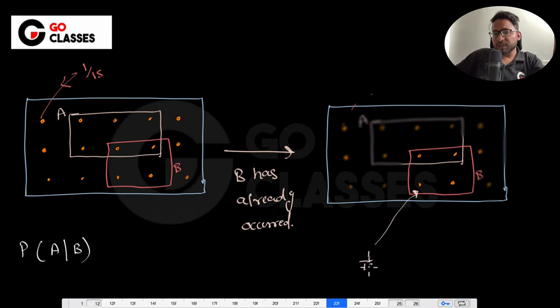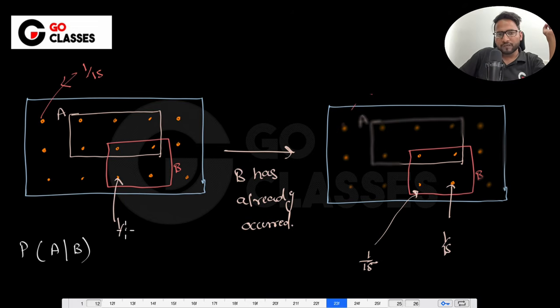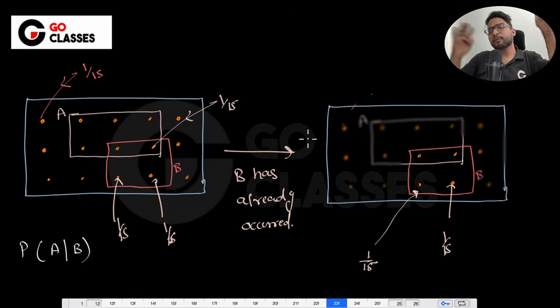But can it be 1 by 15? That's my question. If everything is equally probable among these four elements, then it has to be 1 by 4, right? Intuitively you might understand that from 1 by 15 we are going to 1 by 4. But how we get there using the formula, or using the redistribution of the probability, is what we need to understand here. Earlier everything was 1 by 15. This is the story before B has occurred. But now the story has changed.